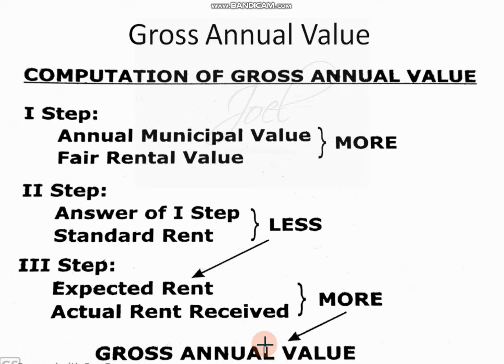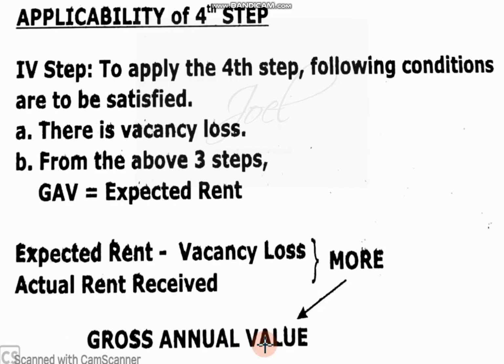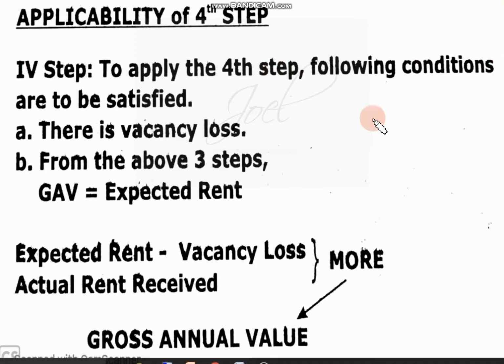Now these are in case of normal calculations. Sometimes there is one more step applicable, that is the fourth step. See here, when is the fourth step applicable? The fourth step is applicable in such a situation when there is vacancy loss. When there is vacancy loss, in that case the fourth step is applicable. Now what is this vacancy loss?